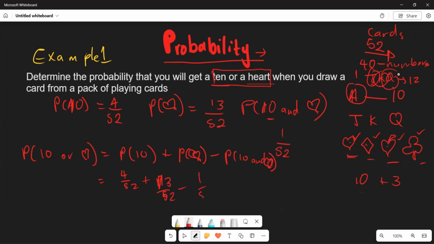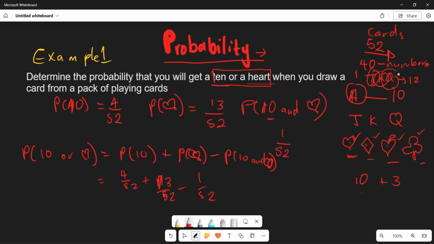Subtract 1 over 52. So if you are seeking the probability of 10 or heart, it is 4 over 52 plus 13 over 52, subtract 1 over 52.